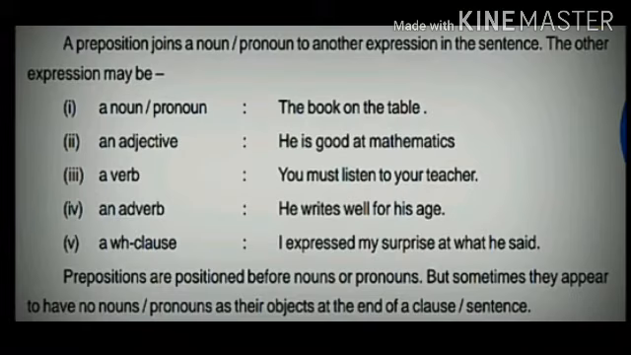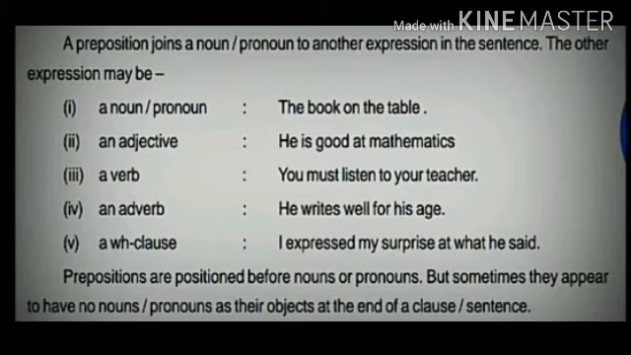A preposition joins a noun or pronoun to another expression in the sentence. The other expression may be a noun or pronoun. For example, the book is on the table. Then with an adjective, he is good at maths. If we take with a verb, you must listen to your teacher. With an adverb, he writes well for his age. And with a WH clause, I expressed my surprise at what he said.